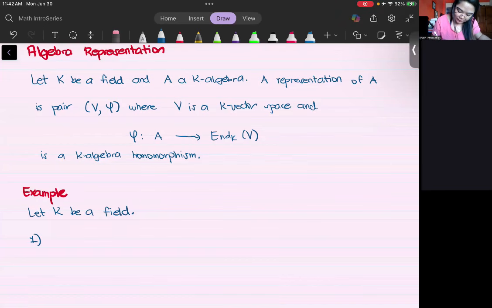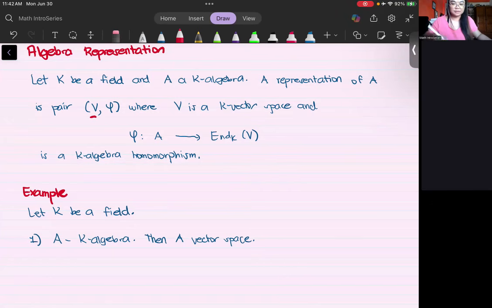So if A is a K algebra, then since it's a K algebra by definition, A is also a vector space. So perhaps it would be a good candidate for V because it's a vector space by itself.